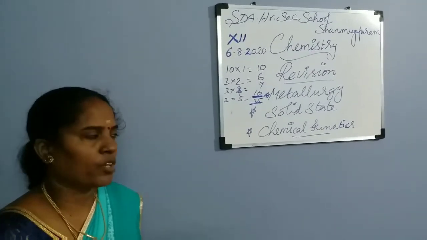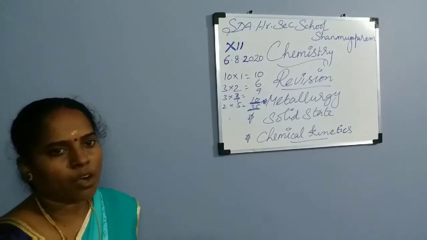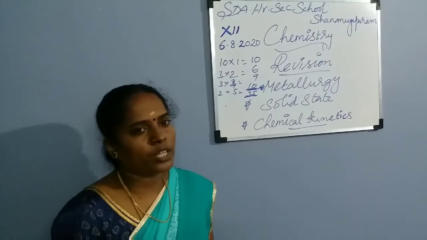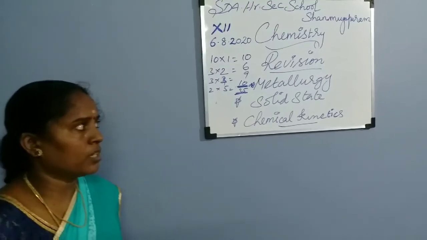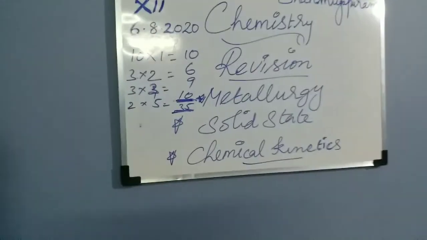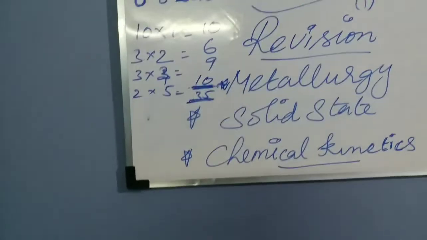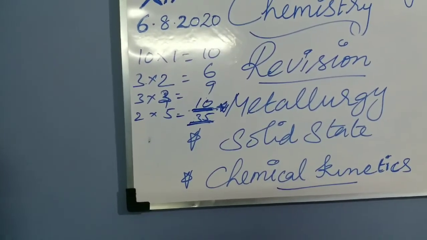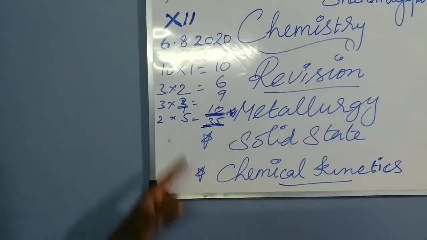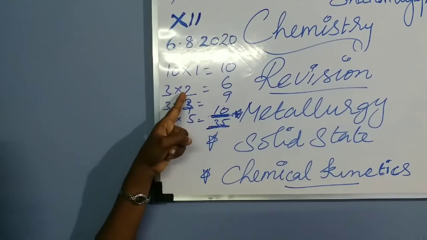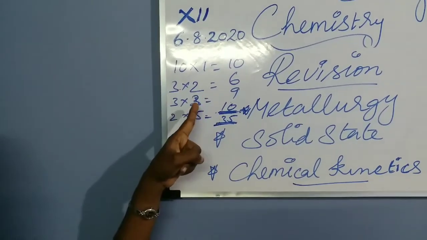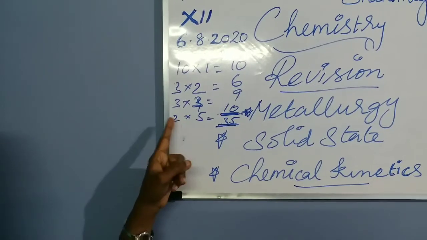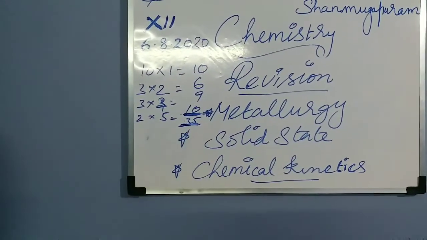In today's session we are going to revise for the upcoming August month test portion. We have 3 lessons for the August month test portion. The first one is metallurgy, the second lesson is solid state, and the third one is chemical kinetics. Question pattern for that: 1 mark questions 10, then 2 mark 3 questions, then 3 mark 3 questions, 5 mark 2 questions. Totally 35 marks.